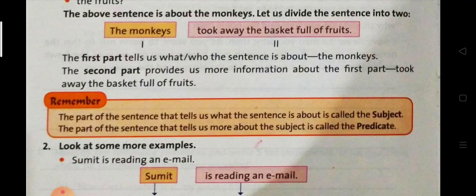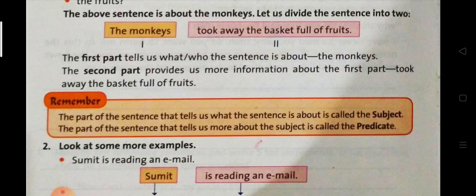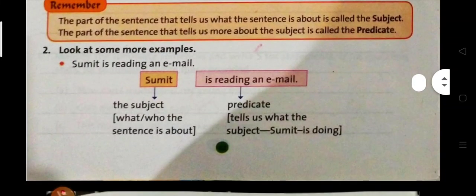And the part of the sentence that tells us more about the subject is called the predicate. And that part which tells us about the subject, यानी उस subject के बारे में जो भी उस sentence में लिखा गया, that is called predicate. Okay children, hope you understood till now that a sentence has 2 parts. First subject and second predicate. Now look at some more examples to make it more clear.